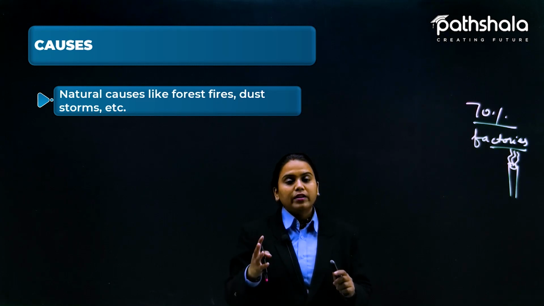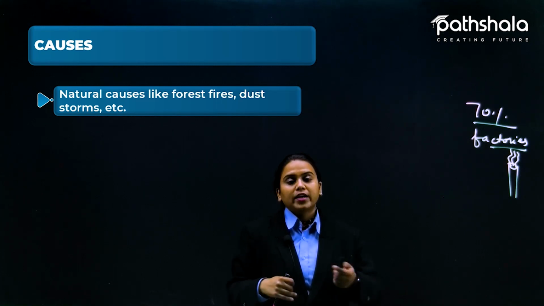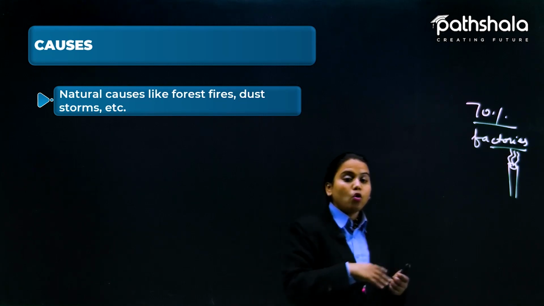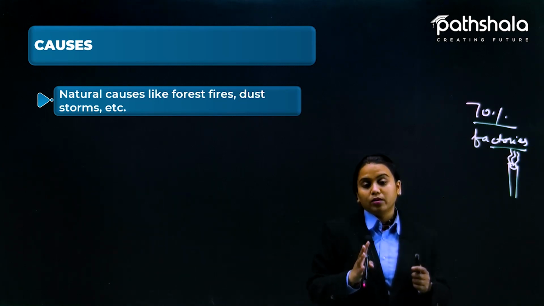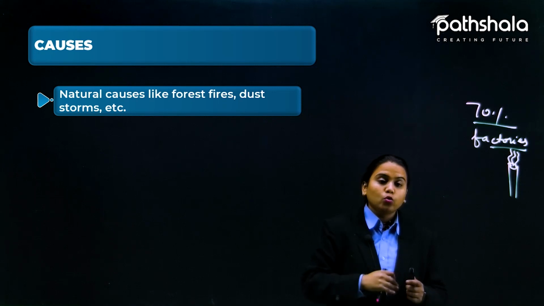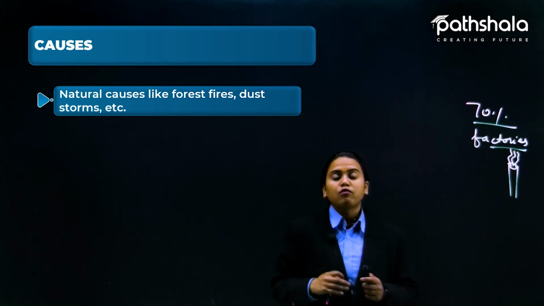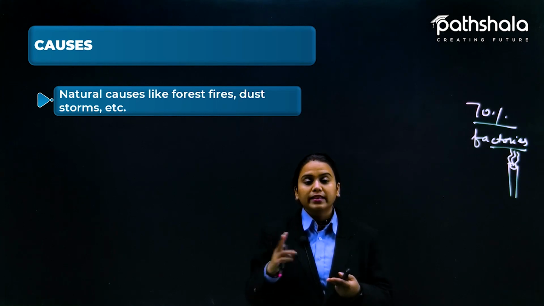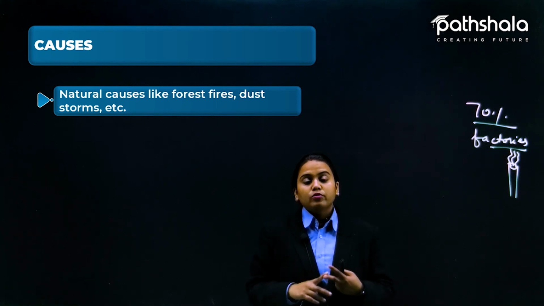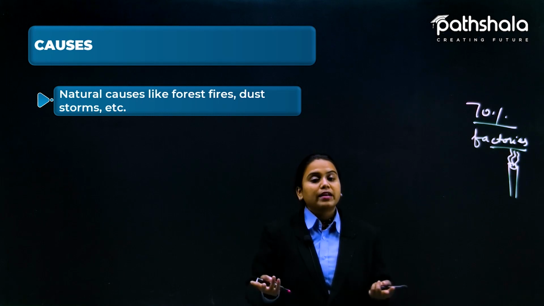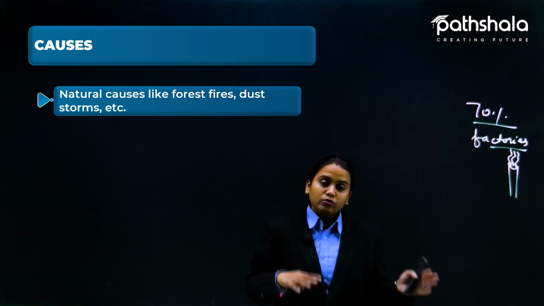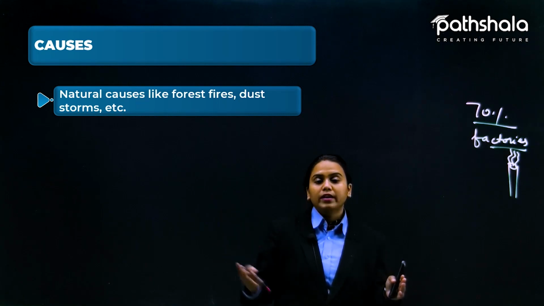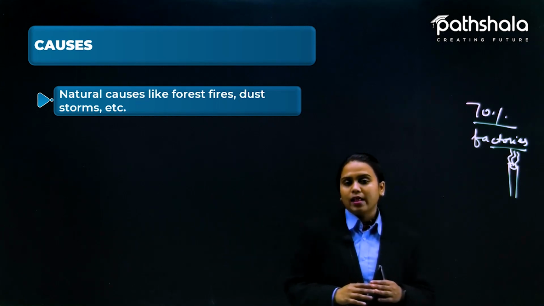Even the government can do certain things to protect these things. But what happened at the time? Even the whole forest could get burned. So we should do what we can to protect our forests, because forests are also important. If they get burned like this, they produce a lot of smoke that is again very hazardous. So we are reducing oxygen and even increasing other harmful gases, which is bad for our health.